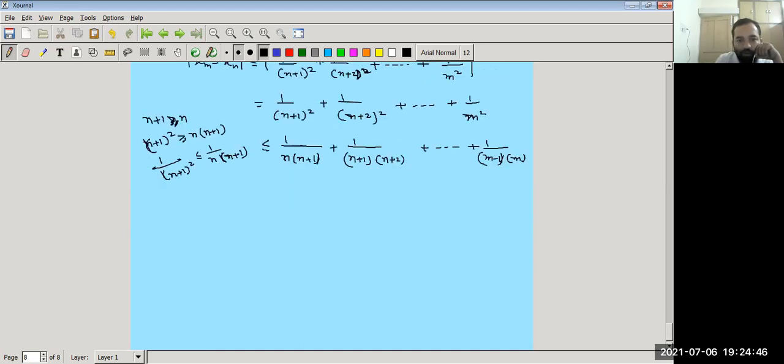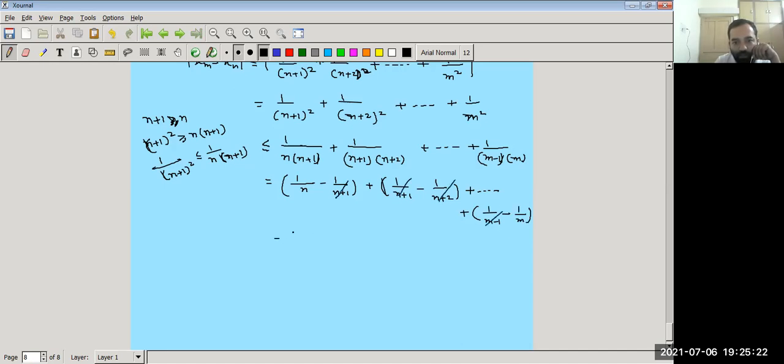Now in this second part, we can write this as 1 upon n minus 1 upon (n plus 1), plus in the second term we can write 1 upon (n plus 1) minus 1 upon (n plus 2), and similarly in the last term 1 upon (m minus 1) minus 1 upon m. So all the terms cancel out.